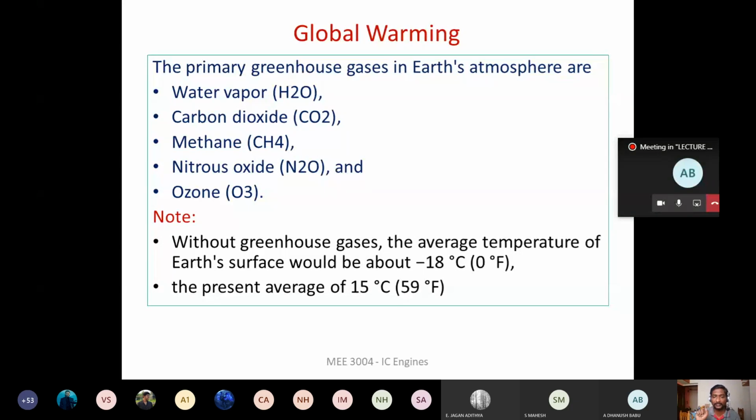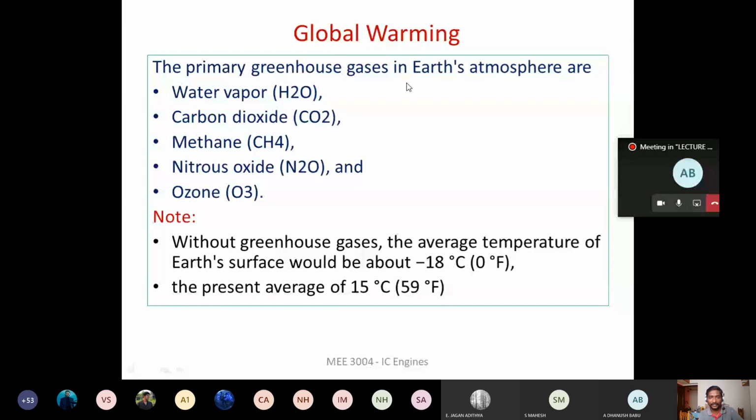This is because of the emission from the automobiles as well as emission from the power plants and other heavy industries. Okay, so the presence of greenhouse gases is mandatory, but its level should not be increased. If it crosses the unacceptable limit, then that leads to other problems.